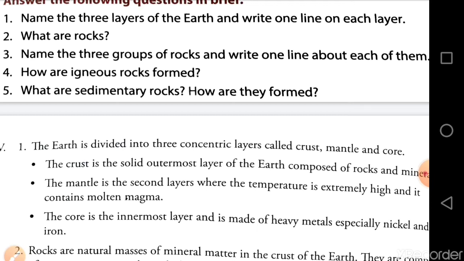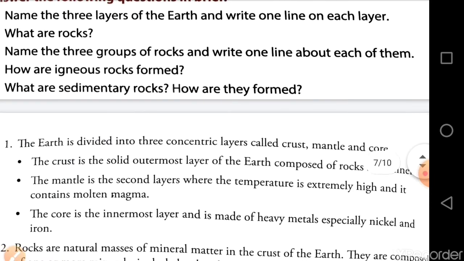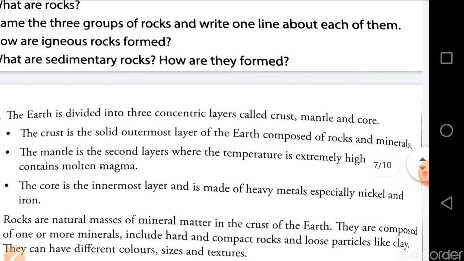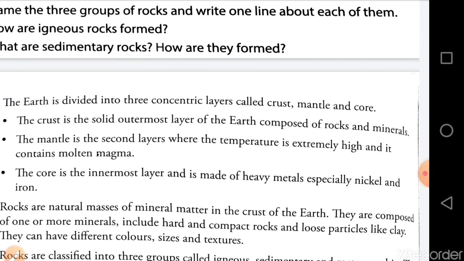We have to write a line about each of these 3 layers. The first is the crust. The crust is the solid outermost layer of the earth composed of rocks and minerals. The second layer is the mantle. The mantle is the second layer where the temperature is extremely high and it contains molten magma. The third layer is the core, the innermost layer, made of heavy metals, especially nickel and iron.